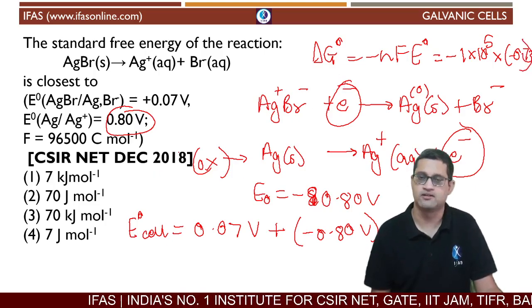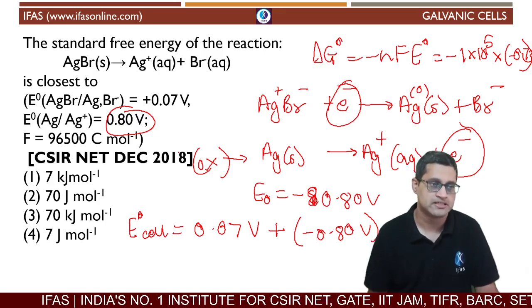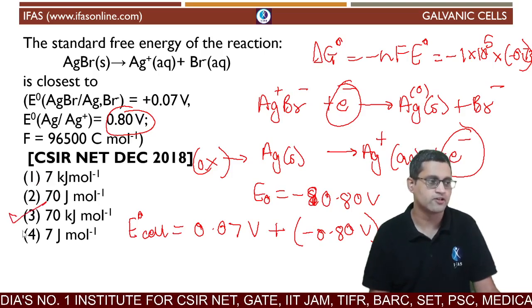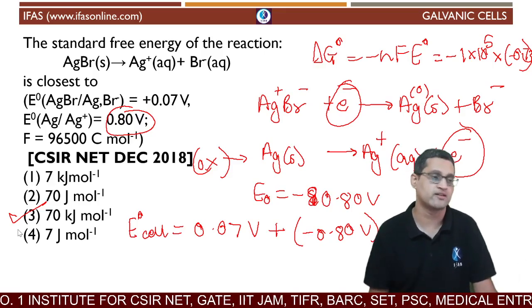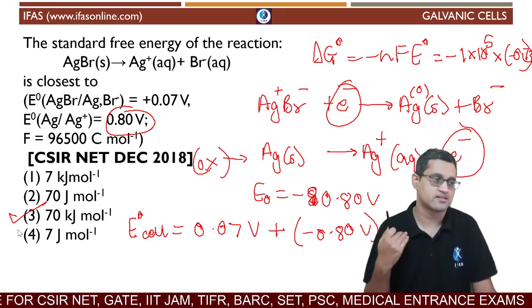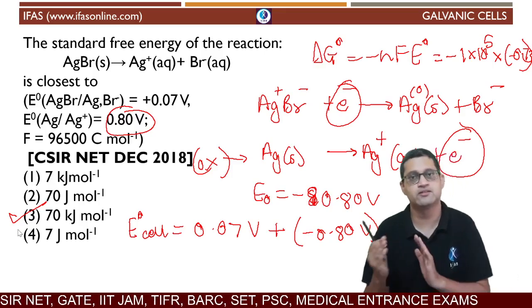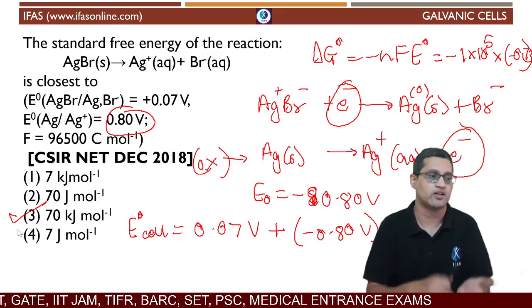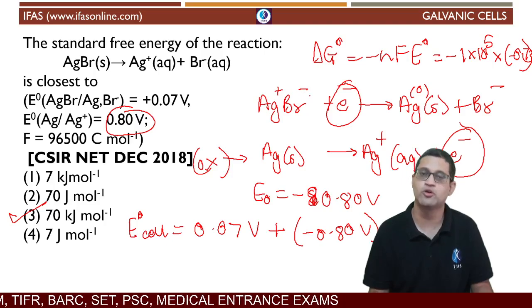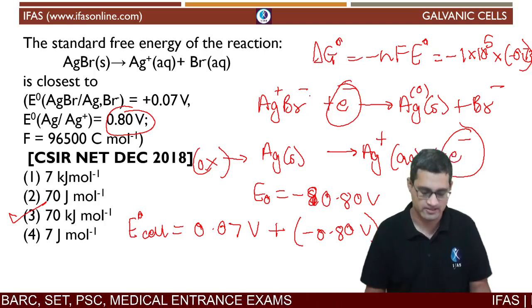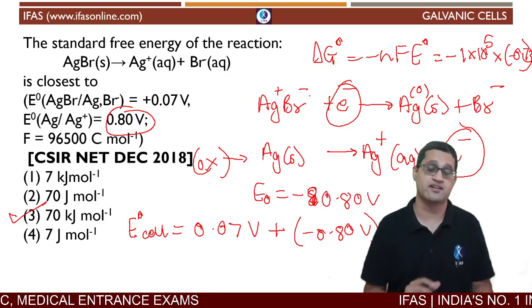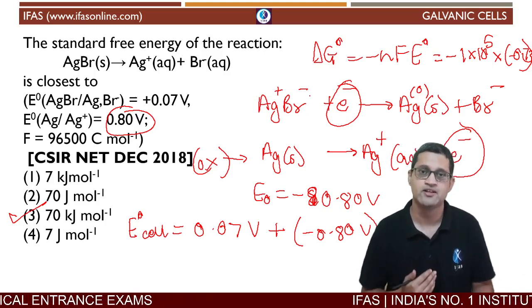And if you actually multiply this, your answer will be 0.73 into 10 raised to 5, or 73 kilojoules per mole approximately. So the one closest to that is the third option, 70 kilojoules per mole. Okay, so this is how you can solve these questions. Calculate the standard cell potential and then convert it to delta G. What you get is in joules per mole, converted to kilojoules per mole to get the final answer. All right, so these were some of the questions that have appeared in the CSIR NET exams based on galvanic cells.